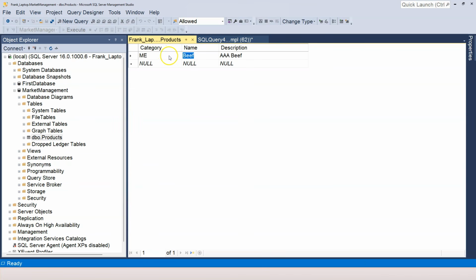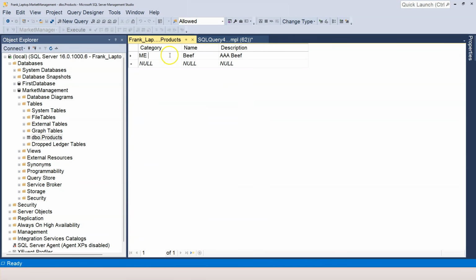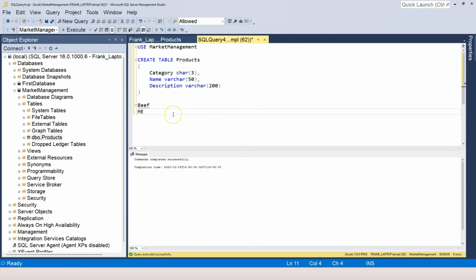If I click into category and then I copy it out, I paste it over here, it looks like I only have 2 characters, but there is a space behind it. So let's say that I change this to M to represent meat, and then I click out. Now the category is again saved in the database. If I click into here, you already see that there are spaces behind it. You cannot delete that space. I can try to delete the space, but when I click out and then click back in, you can see the space is right there. If I paste that M here, you can see 1, 2, and 3.